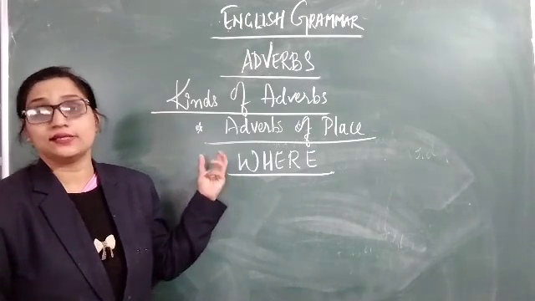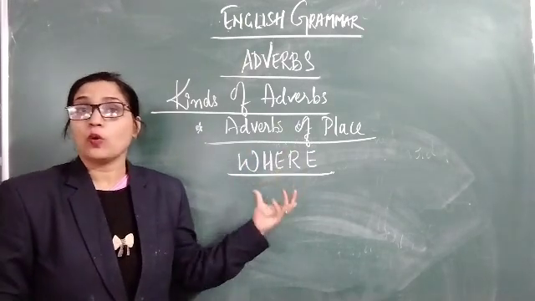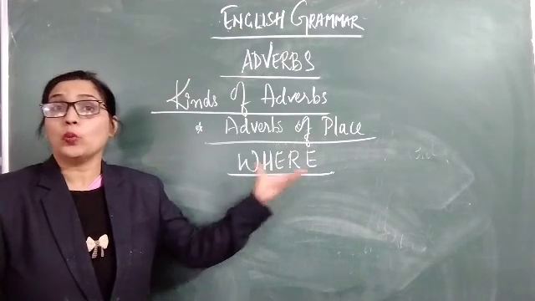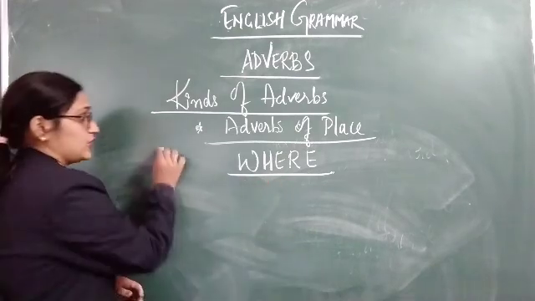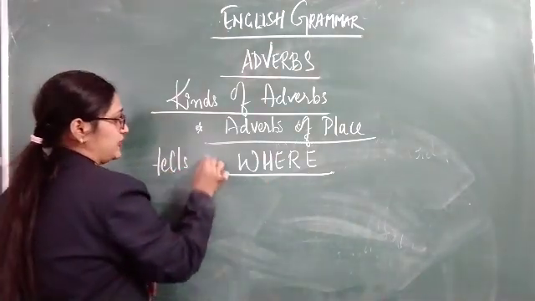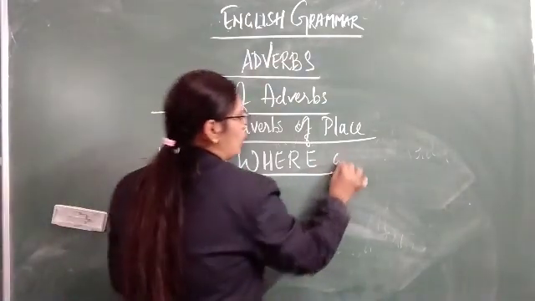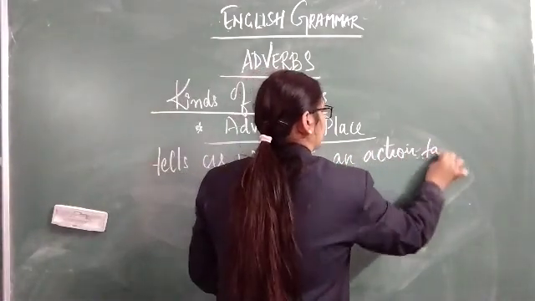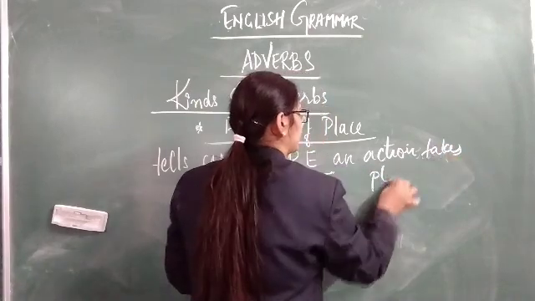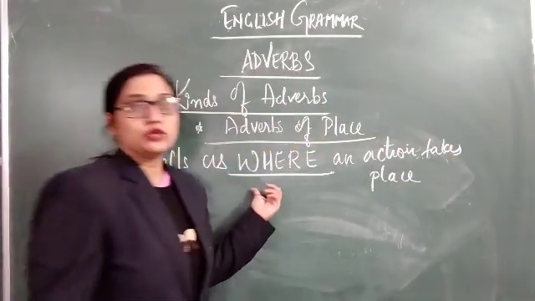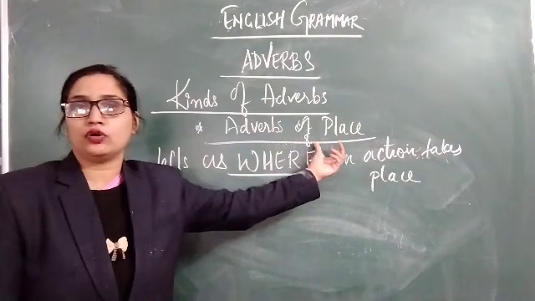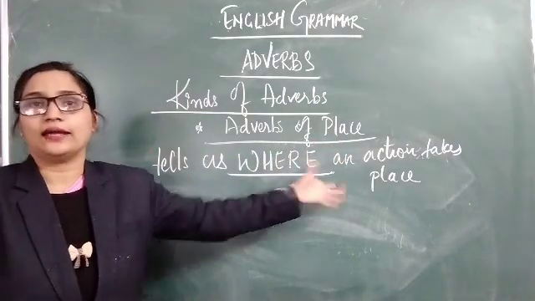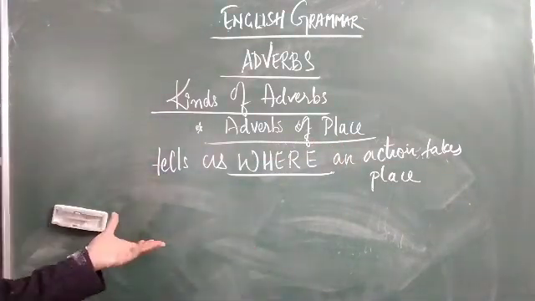But here in adverbs of place, you have to remember where an action takes place. So adverb of place, it is clear, no? Means where an action is taking place.